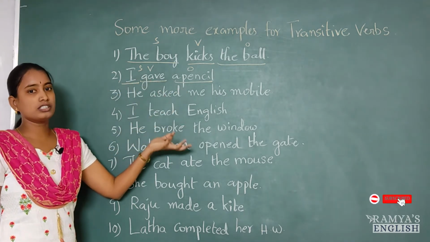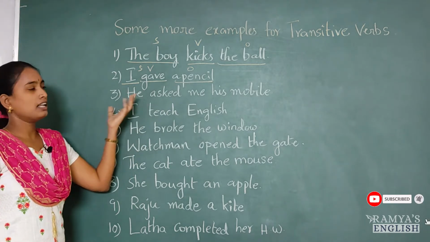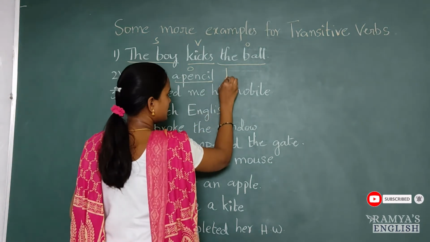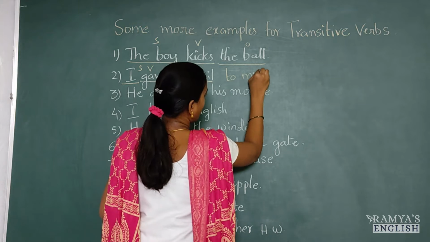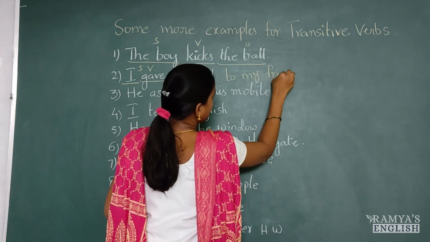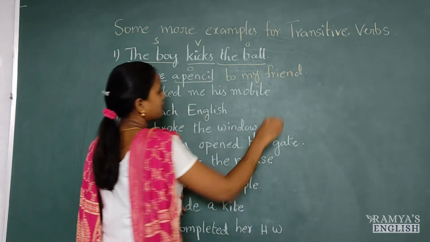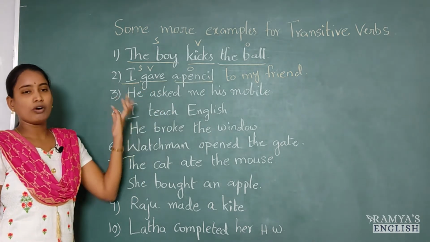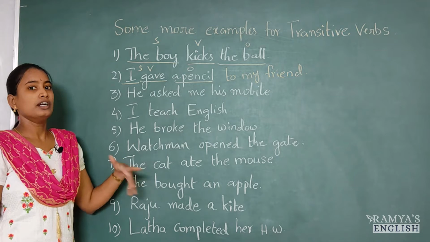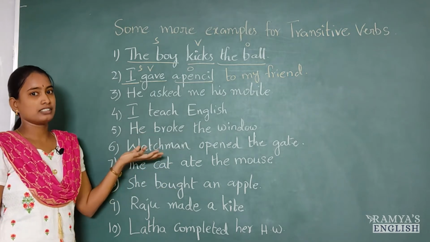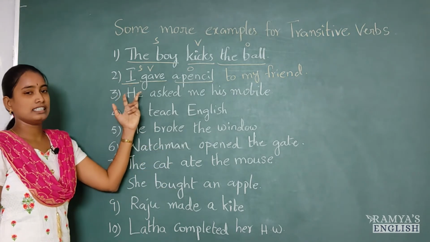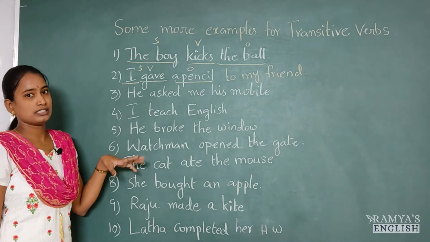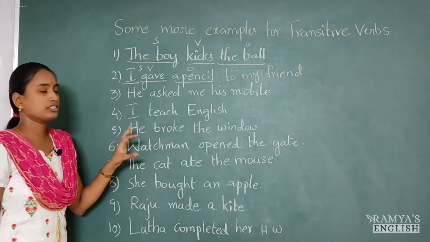So, I gave what? I gave a pencil. We can continue this sentence like, to my friend. Then, at that point of time, this sentence answers two questions. I gave what? I gave a pencil. To who? To my friend. In this case, the sentence answers two questions because we have two objects here.